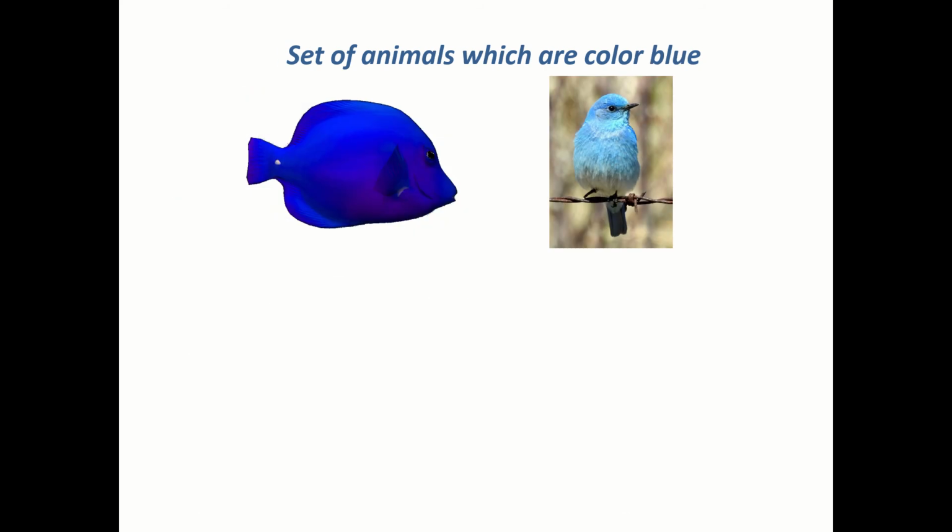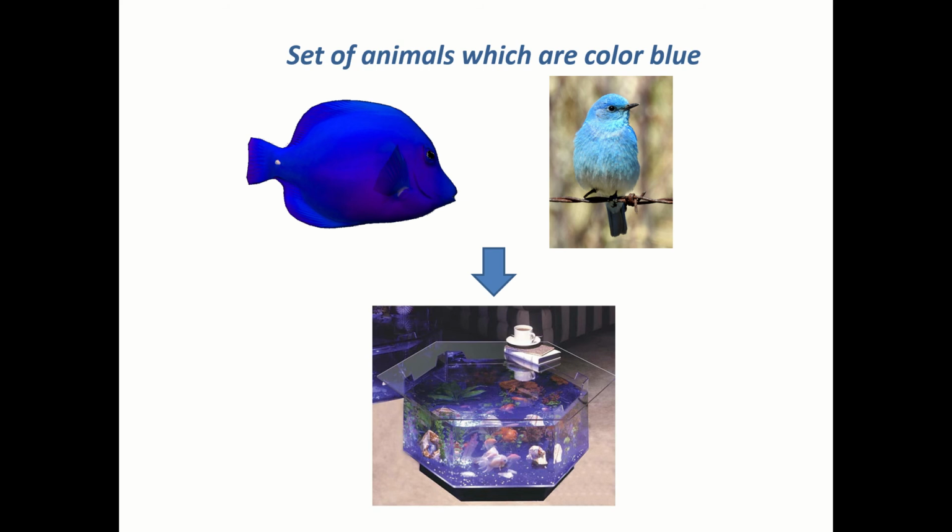Next, set of animals which are color blue. As you can see, the fish is blue as well as the bird. What if we try to apply putting them into one? Because as we said, they are sets. They are a group. They belong in the same group. So do you think it will work if we put them together inside the aquarium? I guess you would answer no, because the bird will not survive in the water, but the fish will survive.